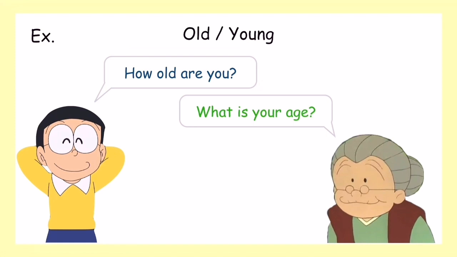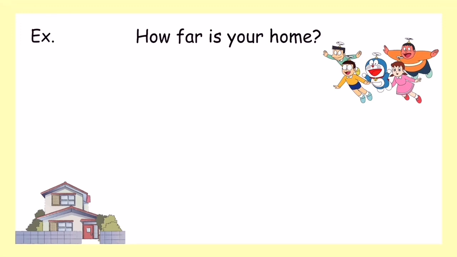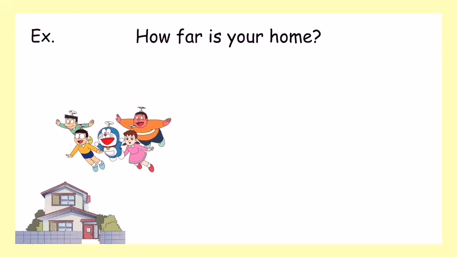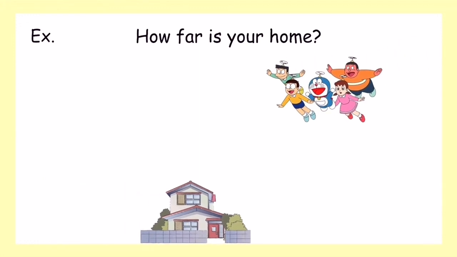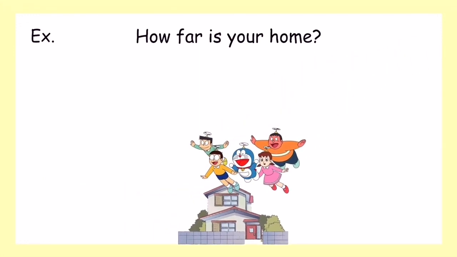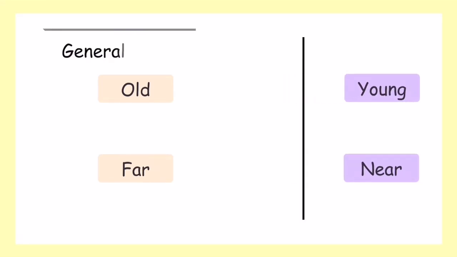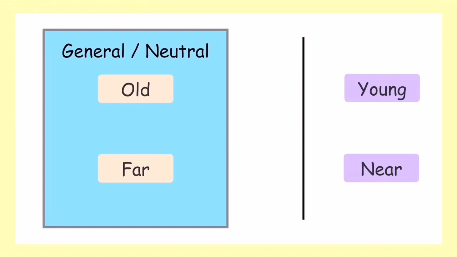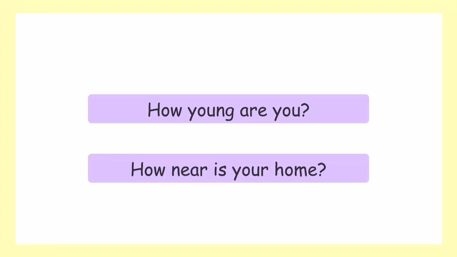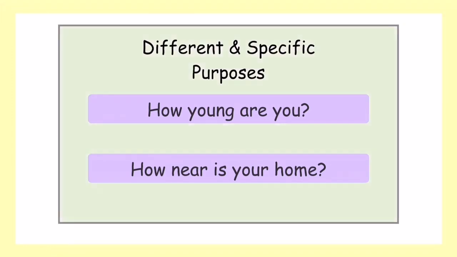Another example is how far is your home. Here far does not mean home is far away, but it might just be a 1-minute walk. However, we still use how far to ask the distance to home whether it is far or near. From the examples, we can see old and far do not stand directly opposite to young and near, and their meanings are generalized and neutralized to age and distance. However, does it mean that young and near cannot take the place of old and far? You can, but the meaning of the sentences will have different and specific purposes.